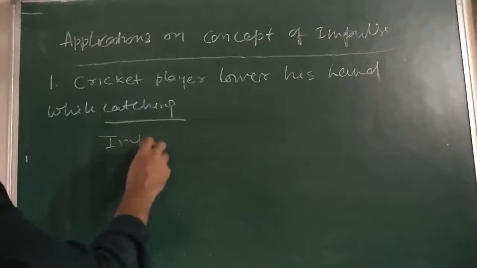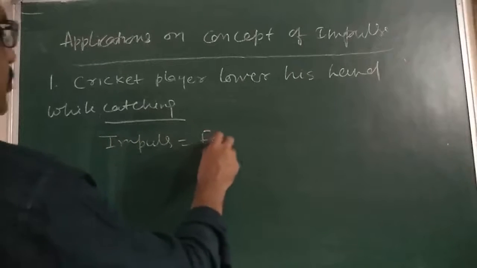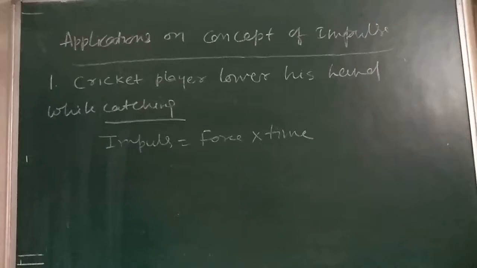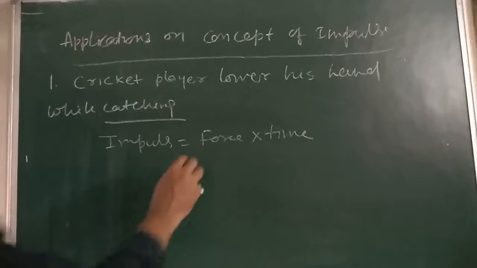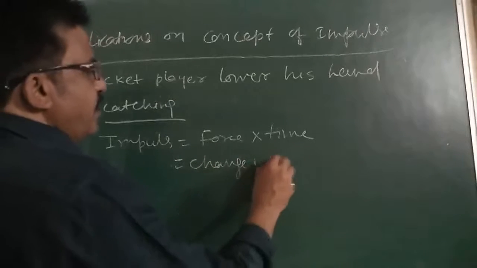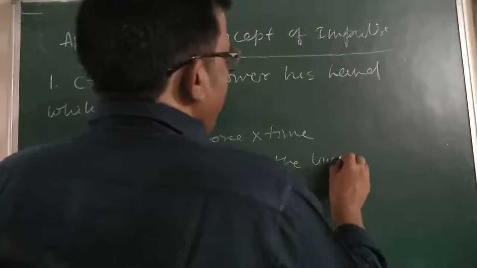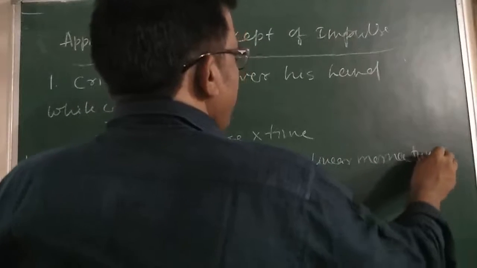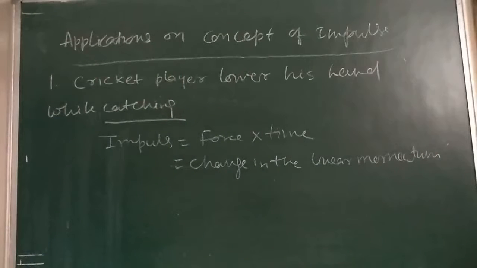What is impulse? That is force into time. Impulse is equal to force into time. That is change in the linear momentum.